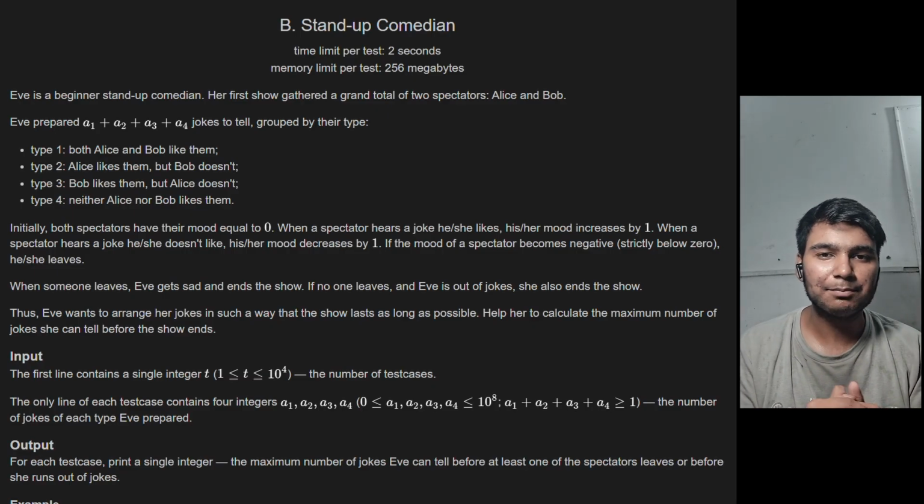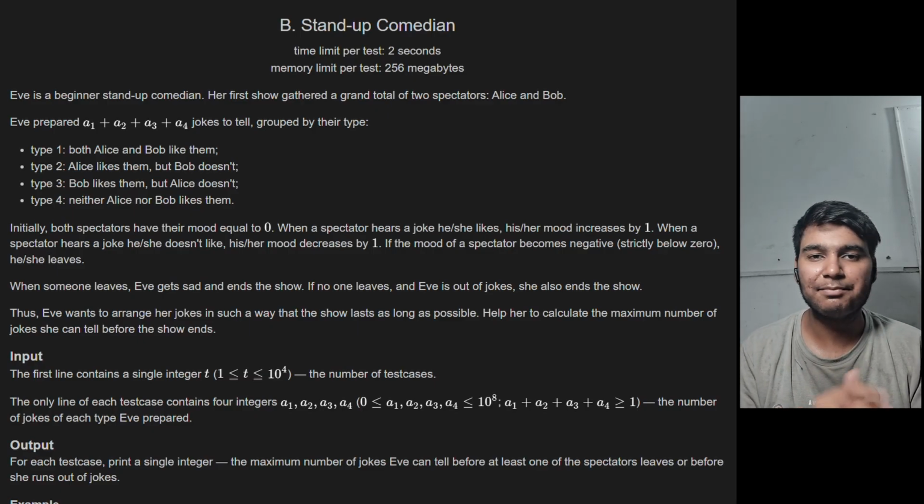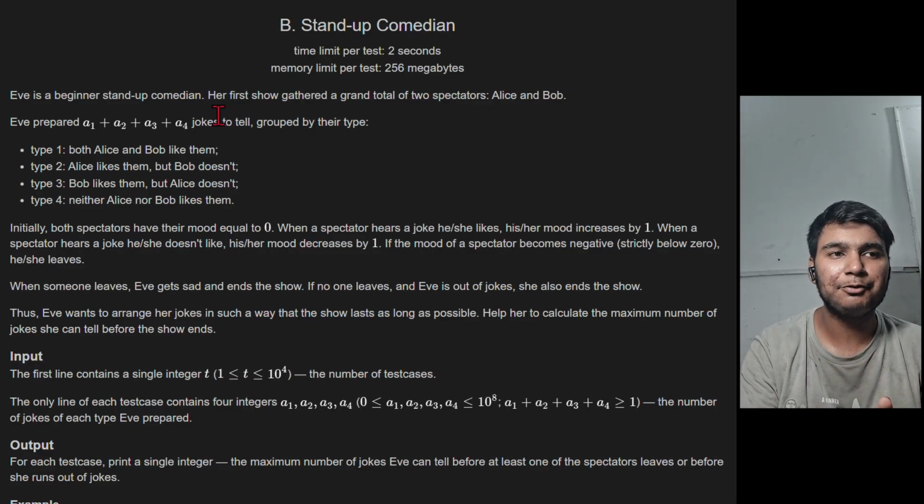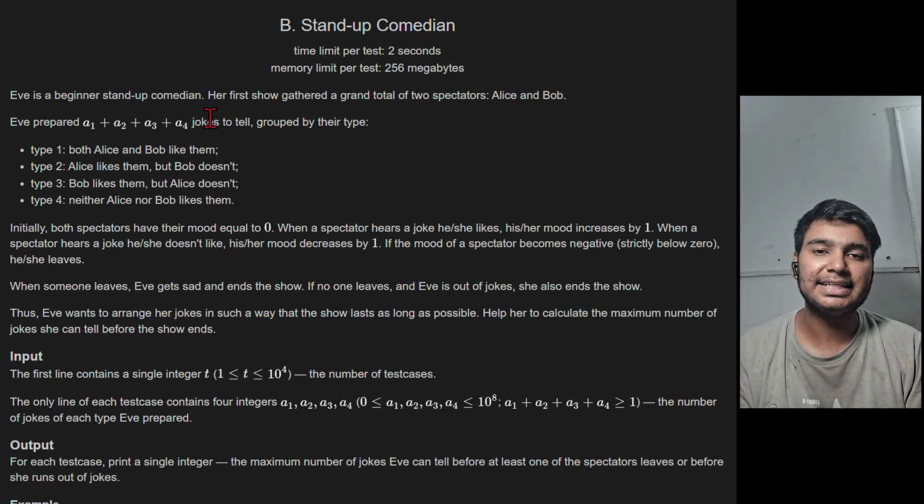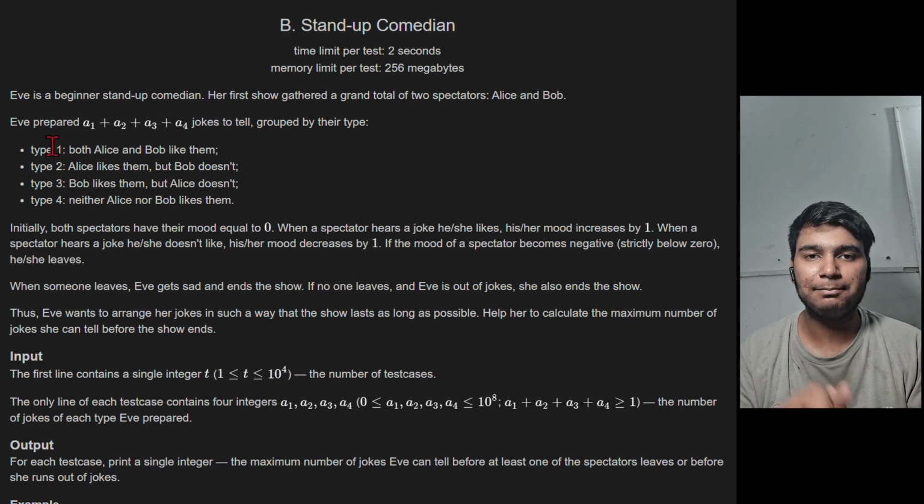So what is given in the problem? We have been given jokes. We have been provided four integers a1, a2, a3 and a4. These are representing the jokes. The first type is representing the joke which is liked by both Alice and Bob.